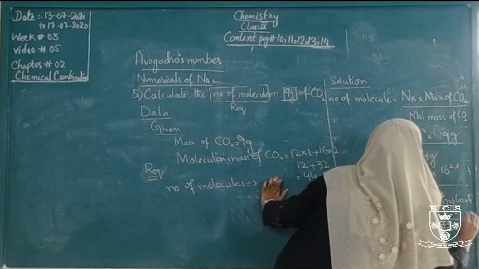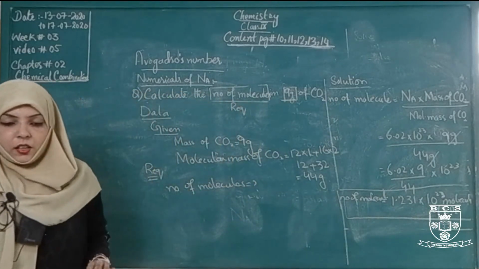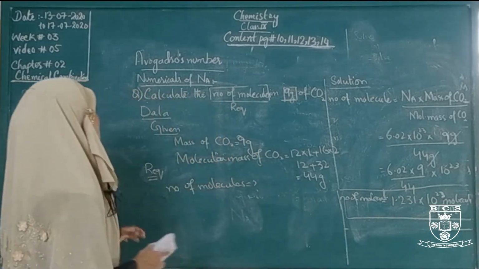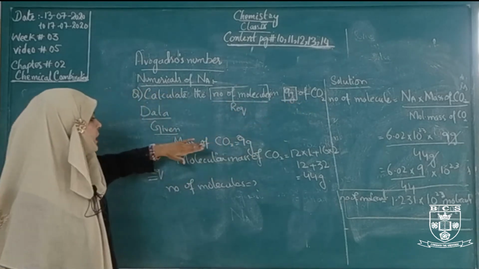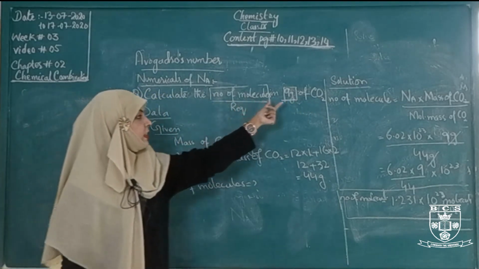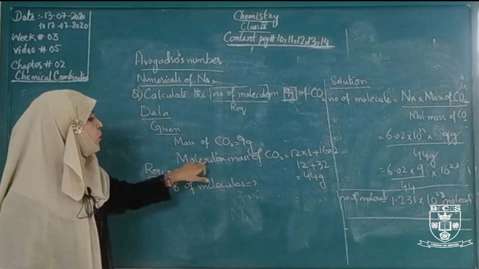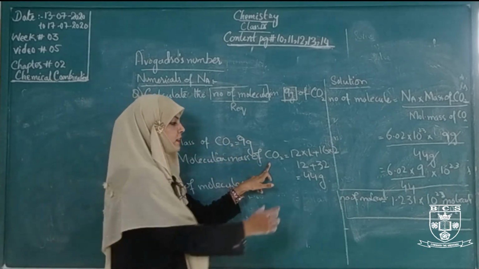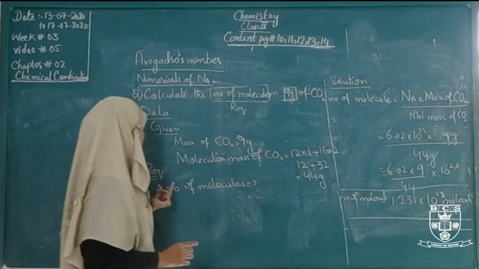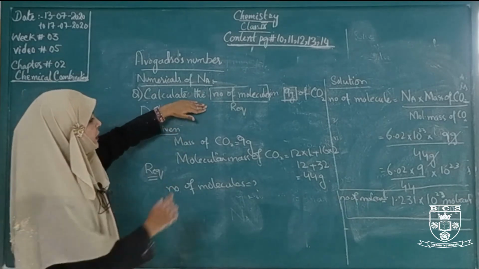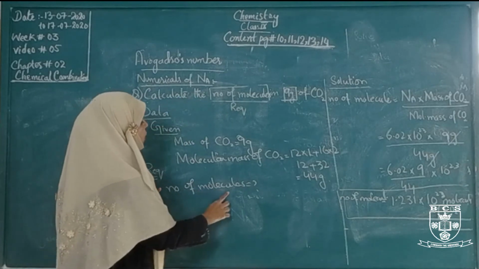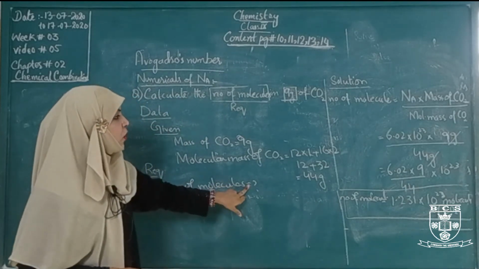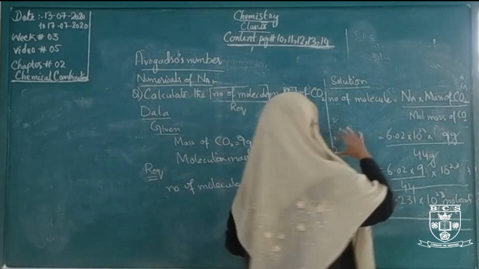Number of molecules. Calculate the number of molecules in 9 gram of carbon dioxide. The mass of carbon dioxide is 9 gram, which is given here. Molecular mass of carbon dioxide is 44 gram. We have to find the number of molecules, and we will apply the same formula.